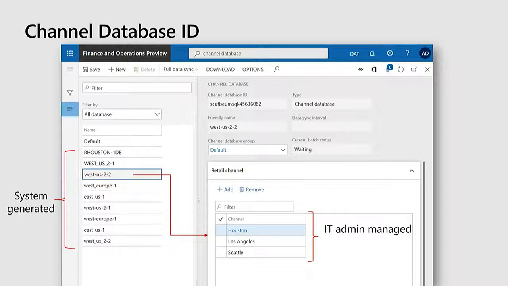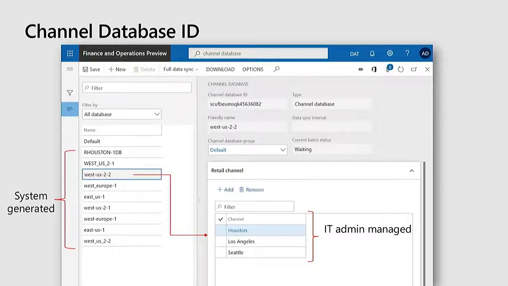So you come to this form on the Dynamics HQ, you select a system-generated record for a channel database. When you deploy a new cloud scale unit, in the background, we do a programmatic call to generate a corresponding channel database record in here. So you as an IT admin don't have to worry about these. These are system generated, not editable, they just appear here. And this gives you an indication of all the cloud scale units that are available for you to use. You select one of these, and then you specify which channels you want to be served by that scale unit.